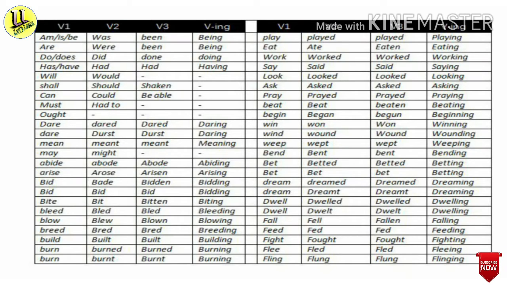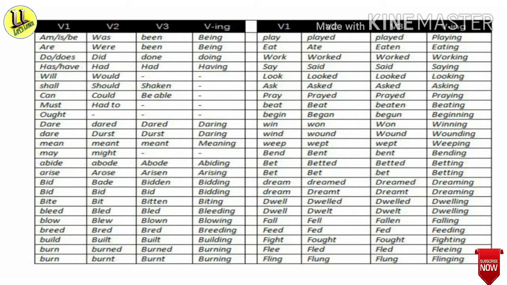Then in V1 there is are, its V2 is were, V3 is been, V-ING form is being. Just like do or does is the V1 form, its V2 is did, V3 is done, V-ING form is doing. Has or have is the V1 form of the verb have, its V2 form is had, V3 form is had, V-ING form is having. These 4 verbs have 4 forms.